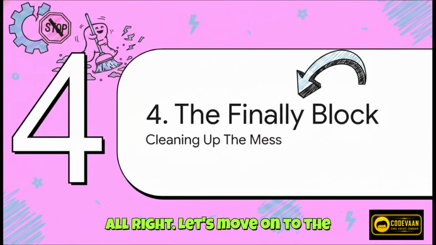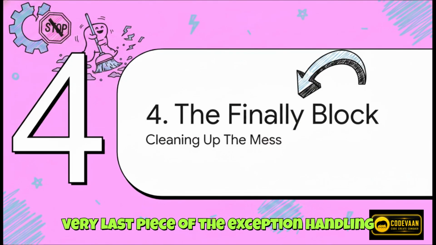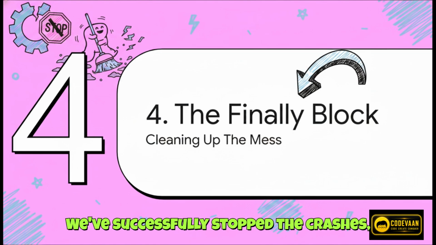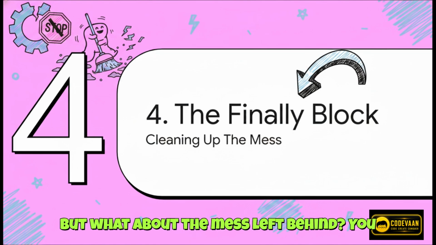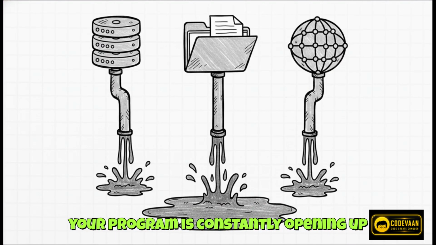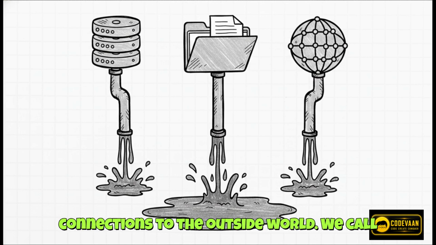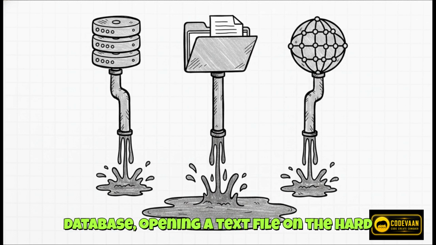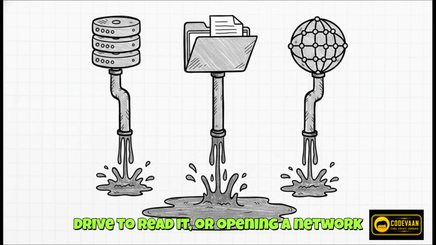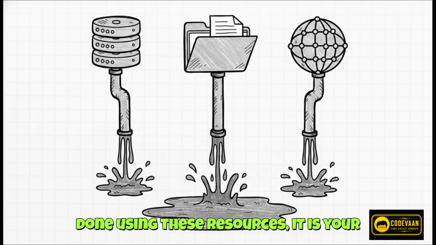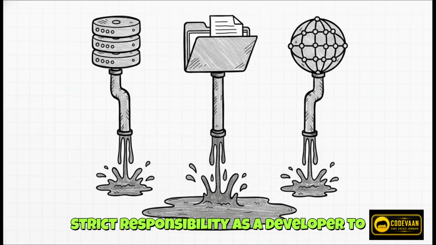All right, let's move on to the very last piece of the exception handling puzzle. Section 4, the finally block. We've successfully stopped the crashes. But what about the mess left behind? You see, when you build complex software, your program is constantly opening up connections to the outside world. We call these resources. We're talking about things like opening a connection to a database, opening a text file on the hard drive to read it, or opening a network connection to an API. And when you're done using these resources, it is your strict responsibility as a developer to close them.